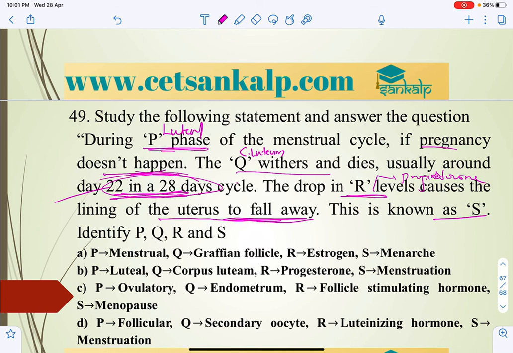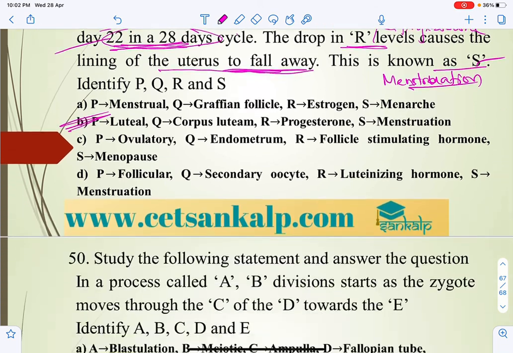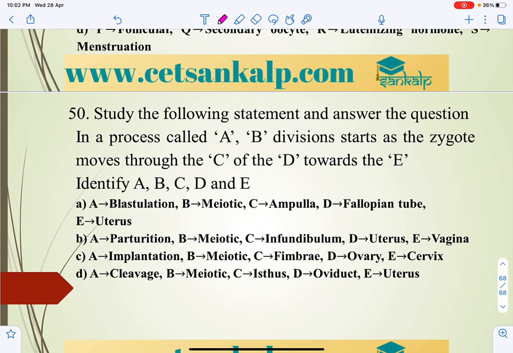When the thickness is reduced, it leads to rupturing of the endometrium, that is menstruation. So P is luteal, Q is corpus luteum, R is progesterone and S is menstruation. So the answer is B for this question.